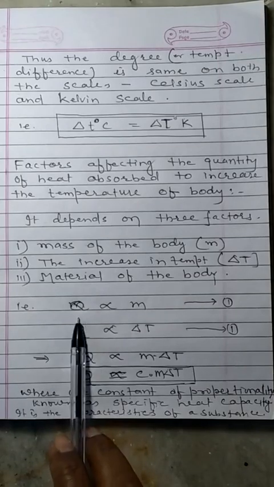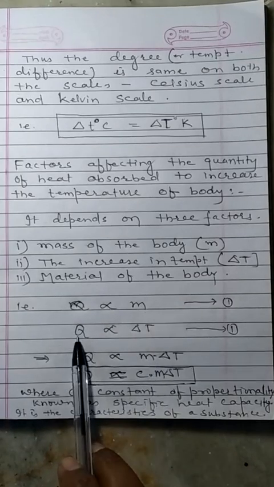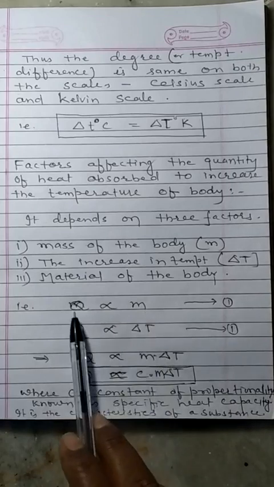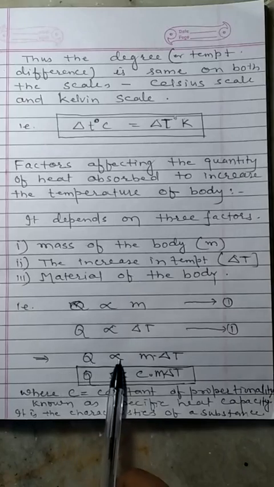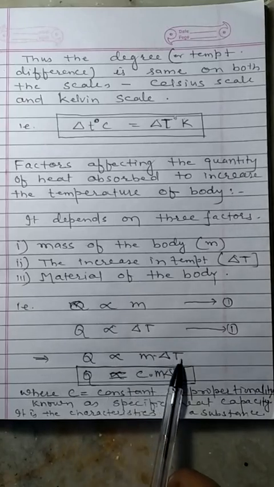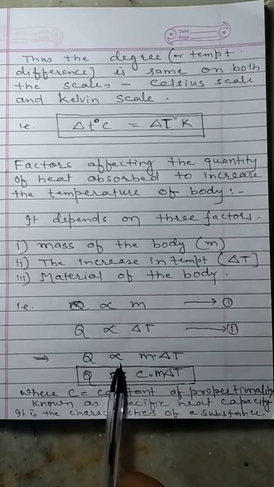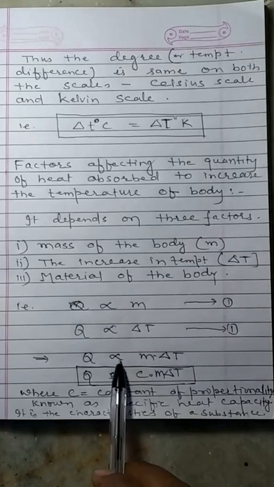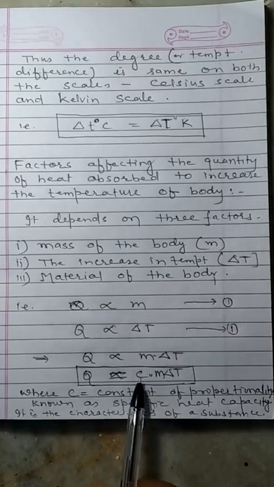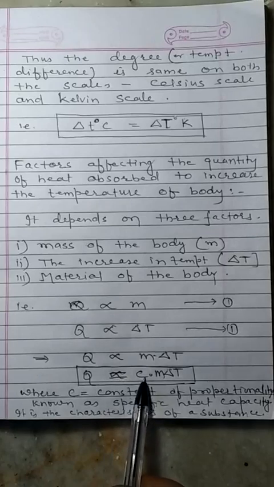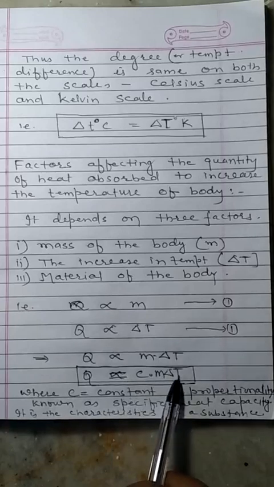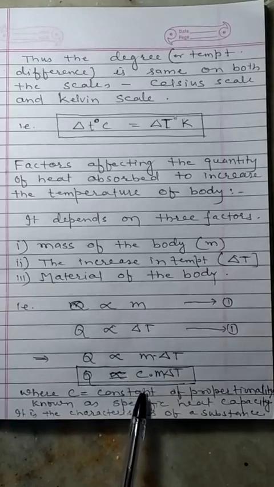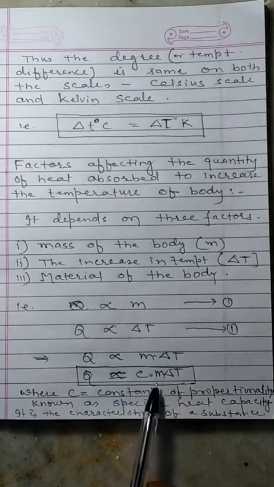So see, Q is proportional to M and Q is proportional to delta T. Combining these two, you can write Q proportional to M delta T. And to change the proportionality into equality, a constant C is taken. So Q is equal to C M delta T, where C is the constant of proportionality known as the specific heat capacity.